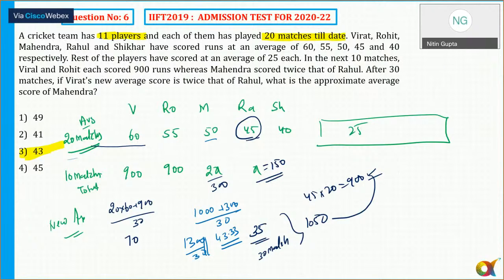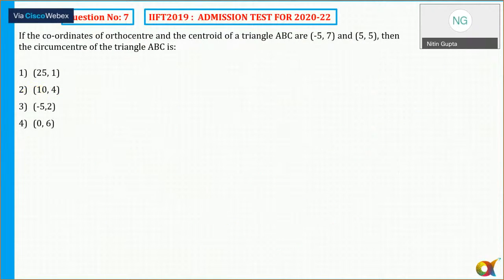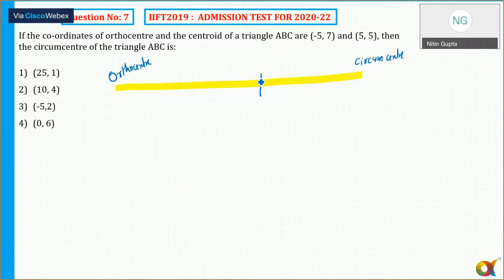That is question number 7. It says if the coordinates of the orthocenter and centroid, then the circumcenter of a triangle. Always remember, if this is my orthocenter, and then there is a circumcenter, then the centroid will always divide the distance between the orthocenter and circumcenter in the ratio of 2.